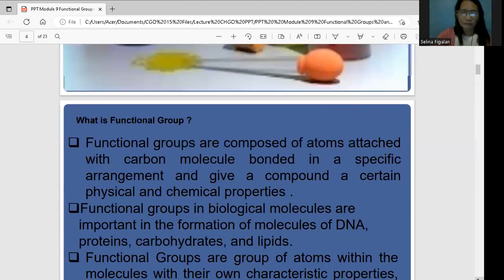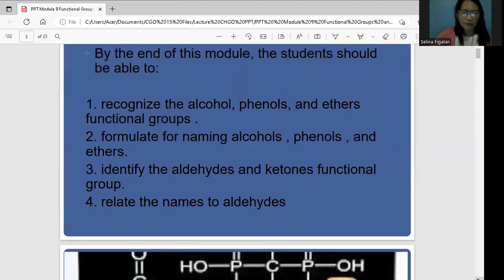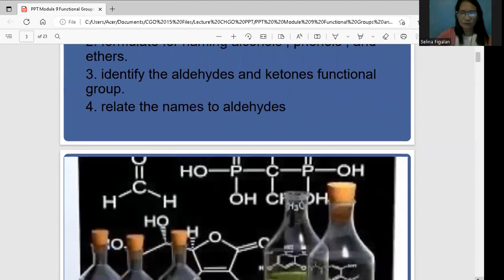Let us first discuss the objectives of this module. It says here to recognize the alcohol, phenol, and ether functional groups, and aside from that, you also have aldehydes and quinones, which are included in this module. Based on this picture, these are made up of other compounds, where the presence is oxygen and then phosphorus.